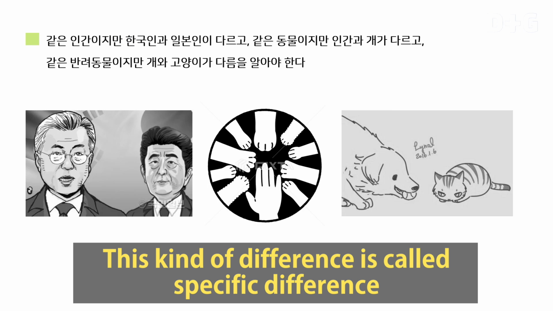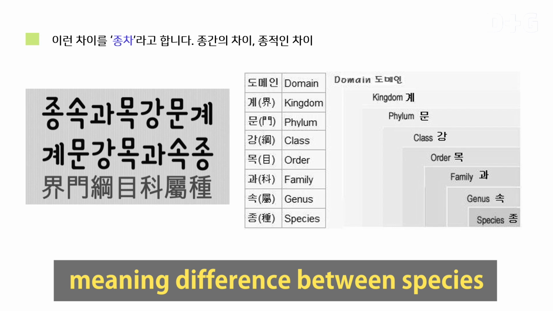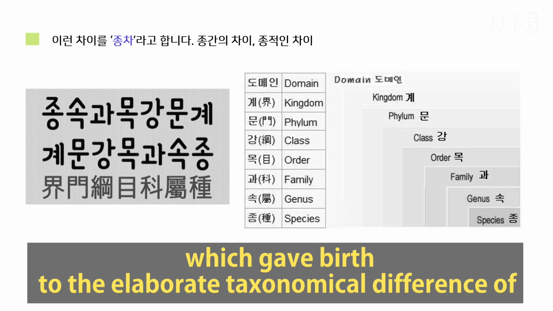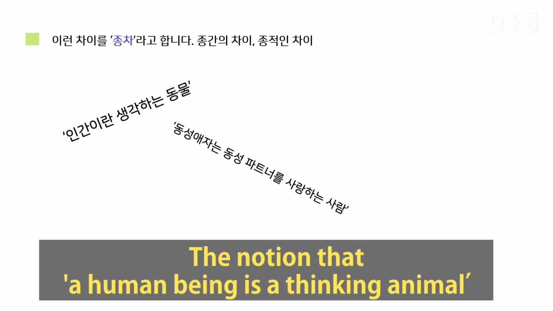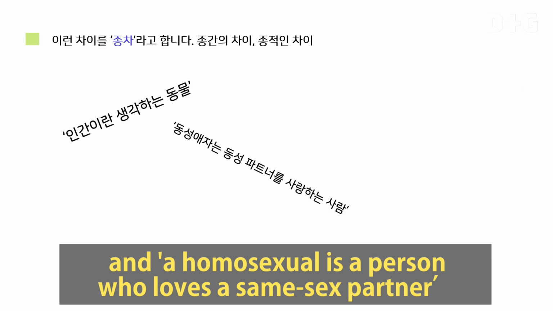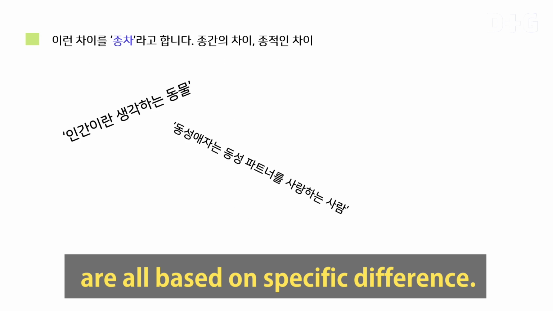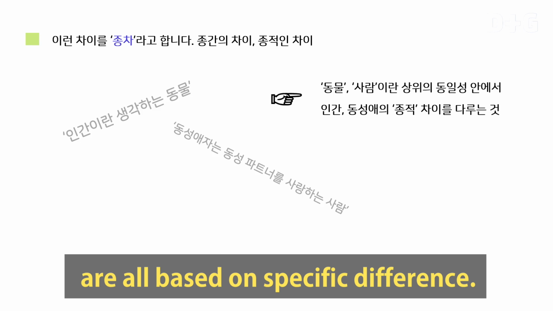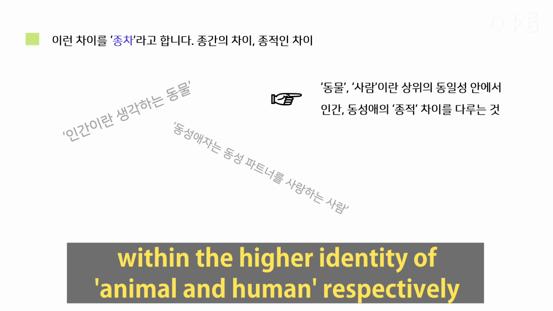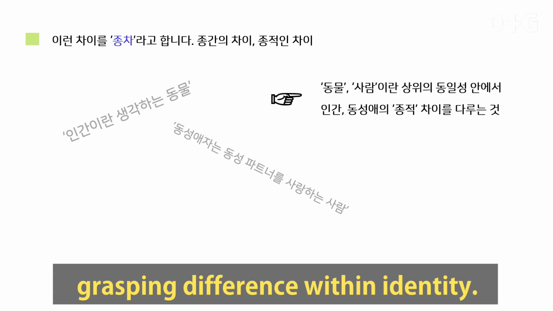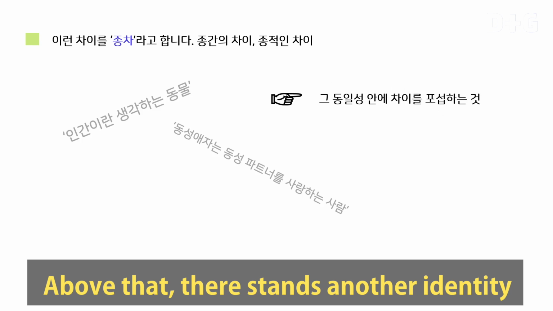This kind of difference is called specific difference, meaning the difference between species, which gave birth to the elaborate taxonomical difference of species, genus, family, order, class, phylum, and kingdom. The notion that a human being is a thinking animal and a homosexual is a person who loves a same-sex partner are all based on specific difference. However, this indeed deals with the specific difference of human and homosexuality within the higher identity of animal and human, respectively, grasping difference within identity.